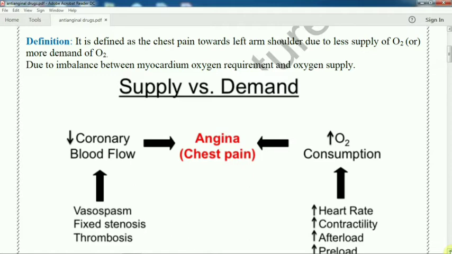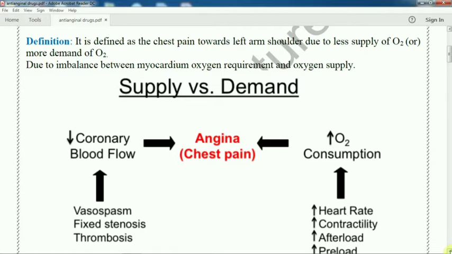What is the reason? The less supply of oxygen or more demand of oxygen, due to imbalance between the myocardial oxygen requirement and oxygen supply.